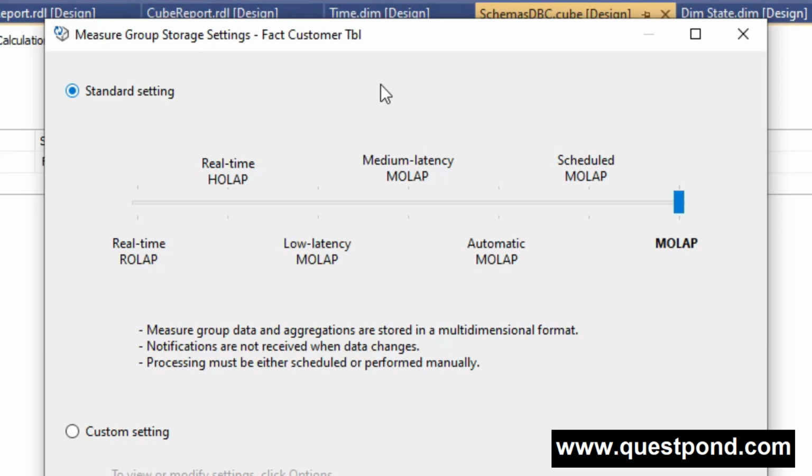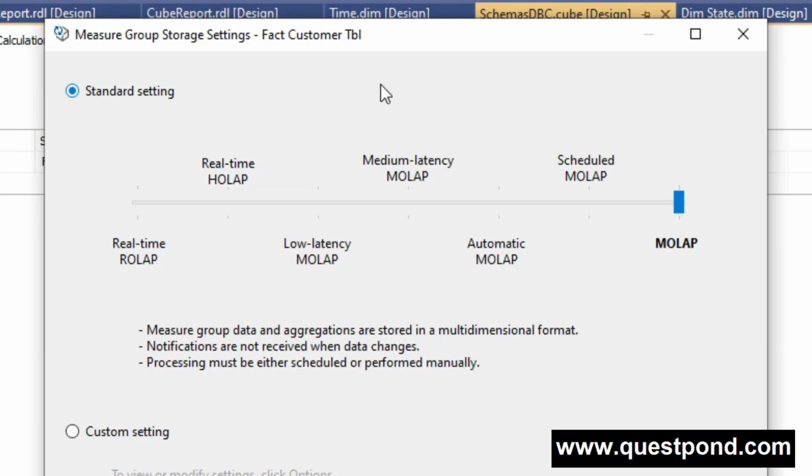Okay, now let's talk about the third and final one, the hybrid of both, that is HOLAP, Hybrid Online Analytical Processing. In HOLAP, the data is stored in a relational format, and due to this there will be zero latency.